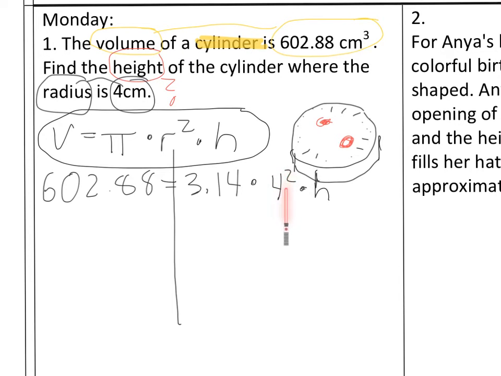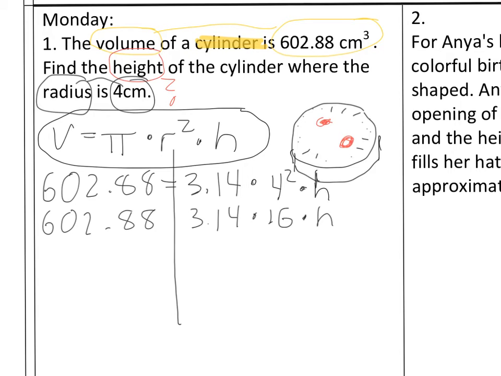So 4 times 4 is going to be 16, times the height, which we don't know, and 3.14 also comes down because we just bring that down as well. And the other side, leave it alone, 602.88. Just to recap, all we did was take 4 times 4 and change it to 16.